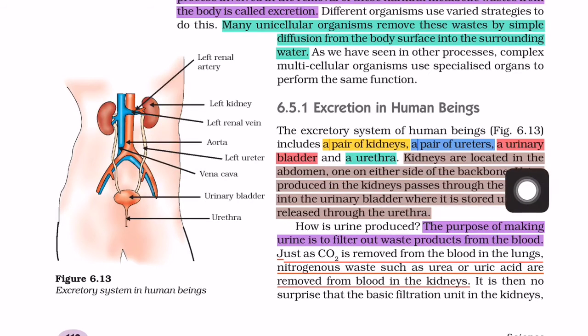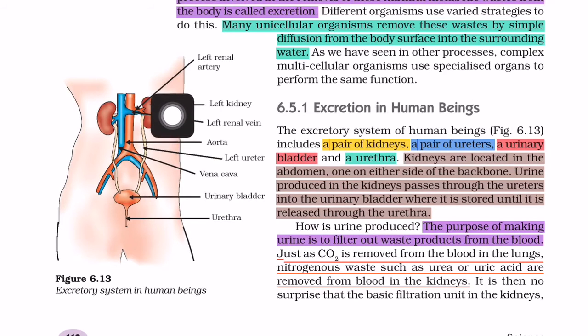The kidneys are located in the abdomen, one on either side of the backbone. So this position is called the abdomen, and this is the backbone, and these two kidneys are located beside this backbone. Urine produced in the kidneys passes through the ureter into the urinary bladder, where it is stored until it is released through the urethra.